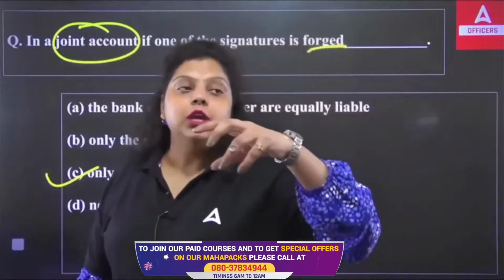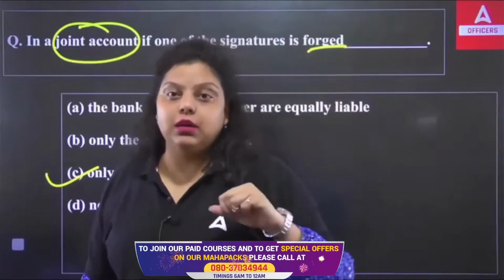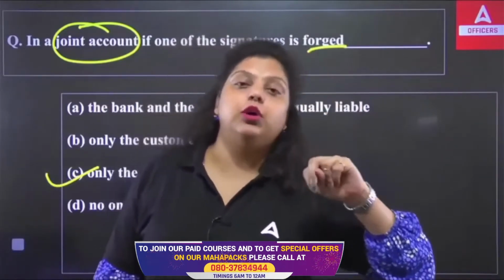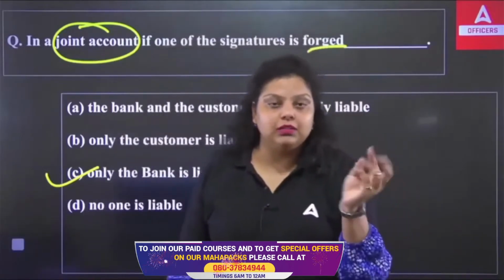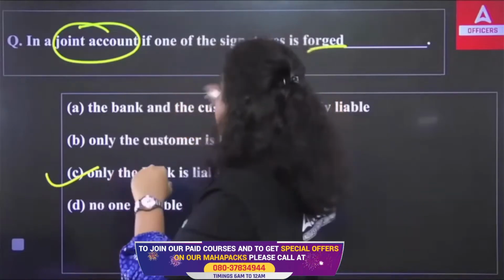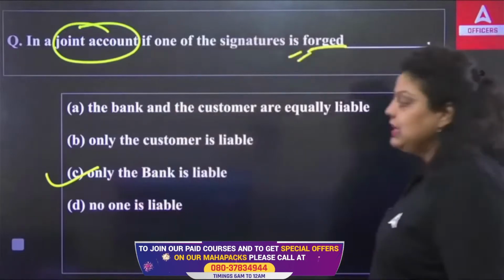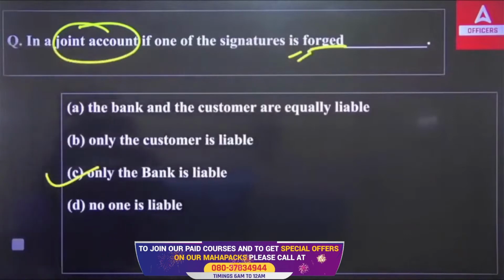If, let's say, you endorse the check to a third party and the third party endorsed it to another party, and in that situation the second and the third party's signatures were forged, you did not have the specimen signatures of those particular parties. So in that situation, the bank will not be liable. But in the situation where the primary customer's signature has been forged, the bank will be liable. The right answer will be option C. Okay, right answer will be what? C option.